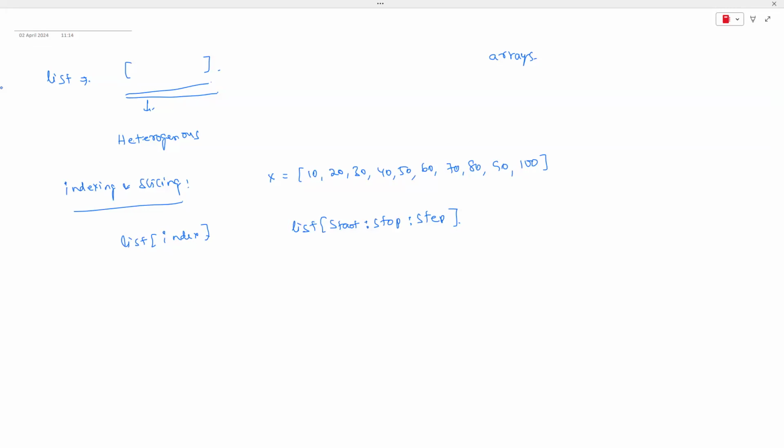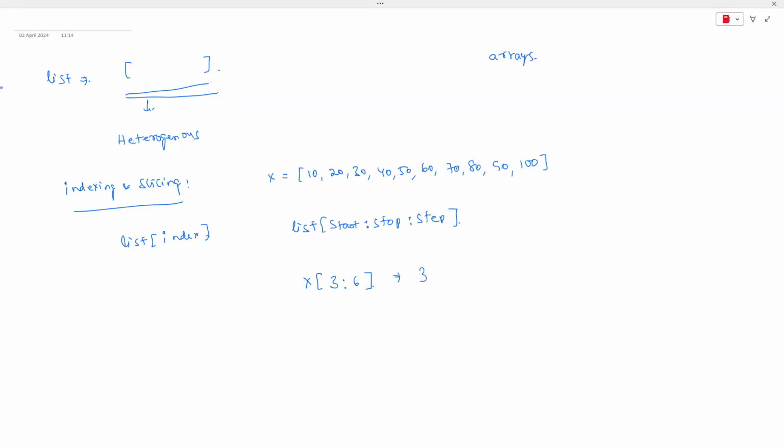The starting position is included, and the stopping position is not included. So including the start and excluding the stop, easy to identify. I have given an identification very easily, guys. For example, if I say 3 2 6, guys, how many elements will come?